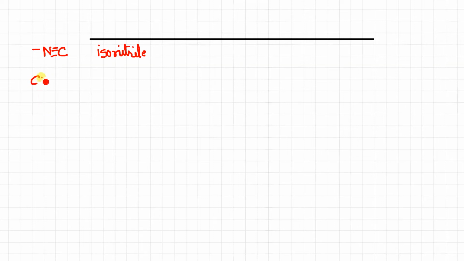So suppose that this is the question I am giving. What should be the name? How many carbon here? 3 carbon or 4 carbon? It's 4 carbon because we are using nitrile. So 1, 2, 3, 4. This is going to be butane and then nitrile. Since it is attached with the nitrogen, that's why we will say isonitrile. Any problem in this? Is it clear?